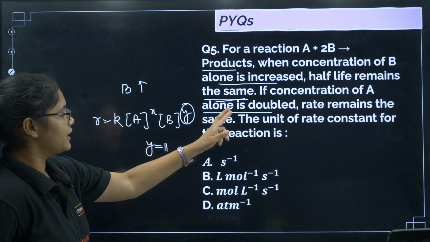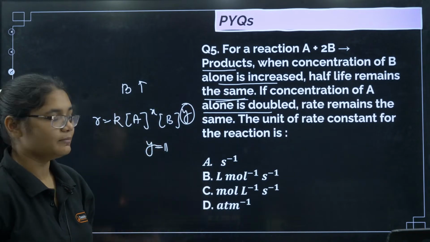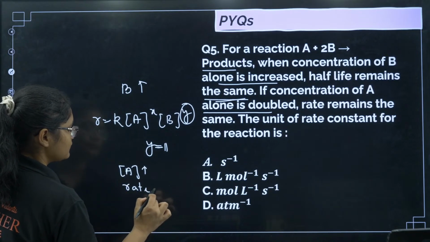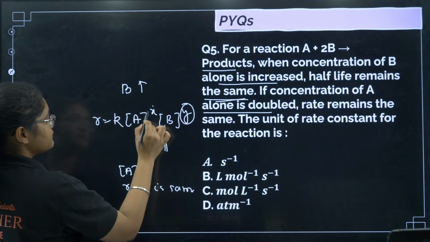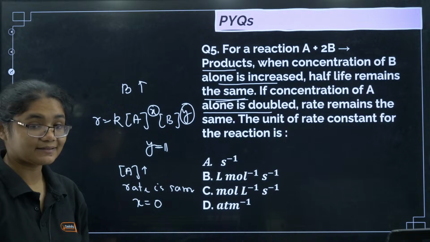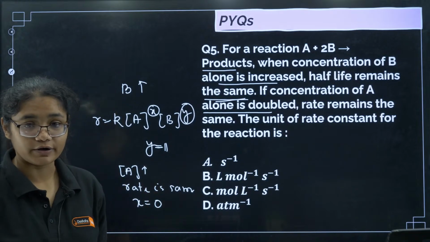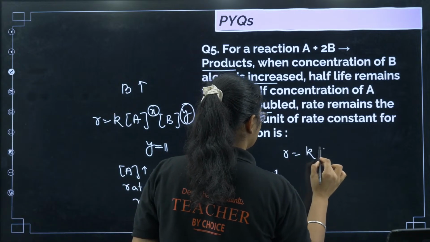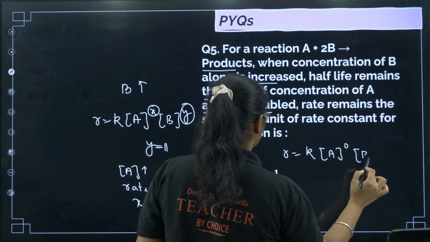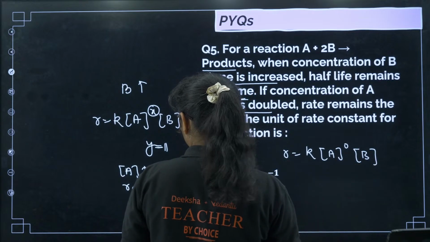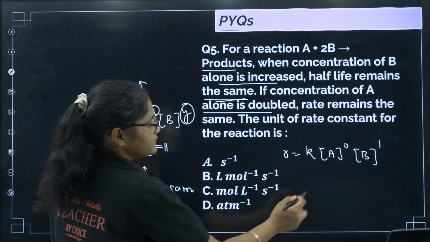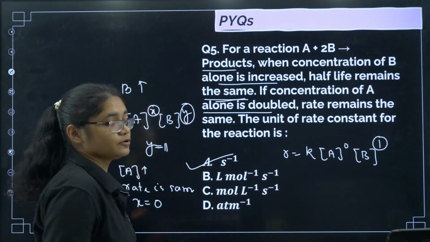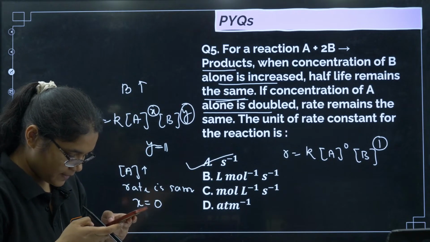Now if the concentration of A alone is doubled, the rate remains the same. Means if I change the concentration of A, the rate is the same. That means this value x is 0, because it is not affecting the rate of the reaction. So R is equal to K into A to the power of 0 and B to the power of y, and the value of y is 1. So this is which order reaction? First order reaction, 1 plus 0 is 1. So what is the unit of a first order reaction? S inverse.